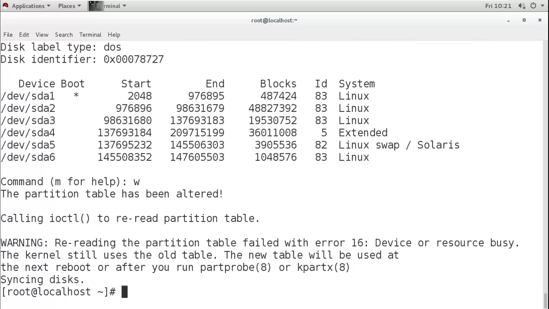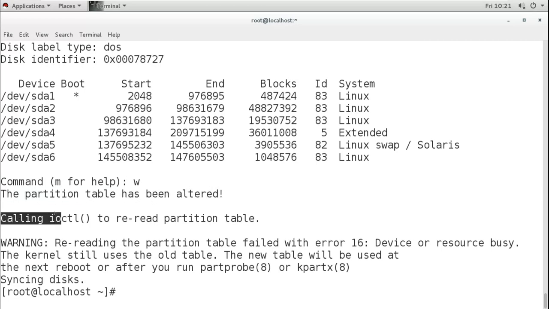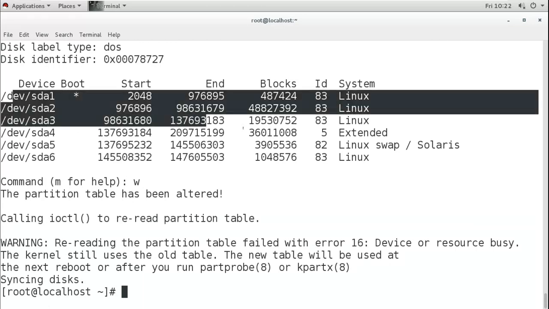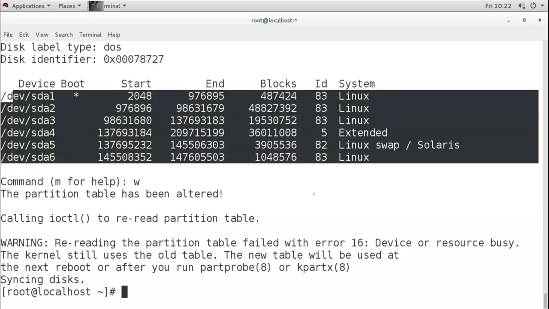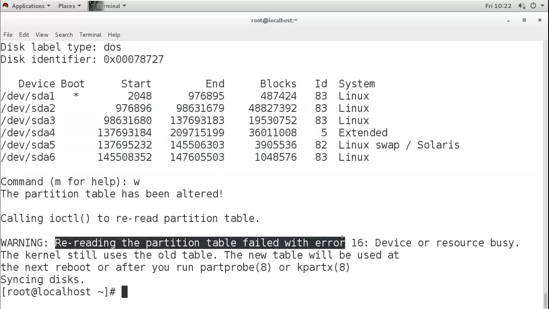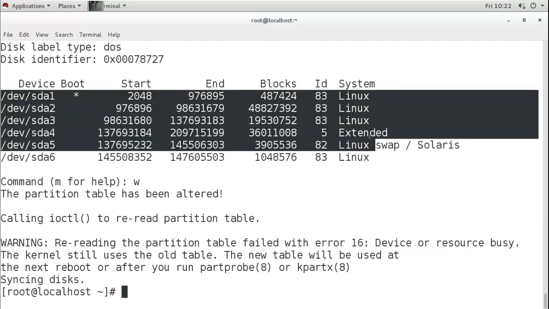So what it says here, the partition table has been altered, and calling the input output control to read the partition table. Now it is calling the input output control to read the partition table because the table is now changed. We have a new partition here, and it has to be updated in the kernel. Now what is giving me a warning here? It is saying rereading the partition table failed with error 16 because device or resource is busy. What that means is that in this hard disk, these first 5 partitions are already in use. They are mounted and they are in use.